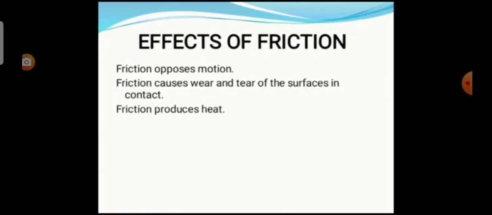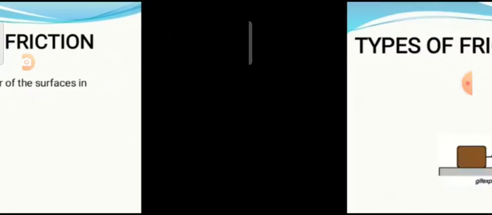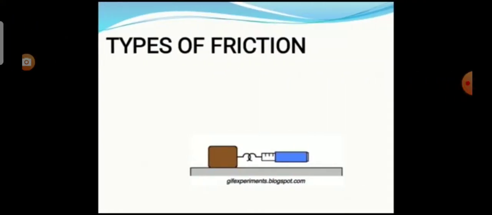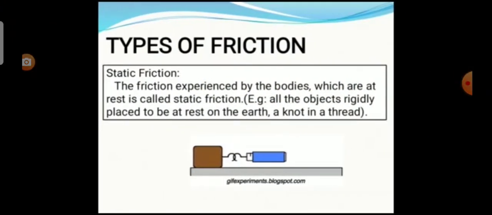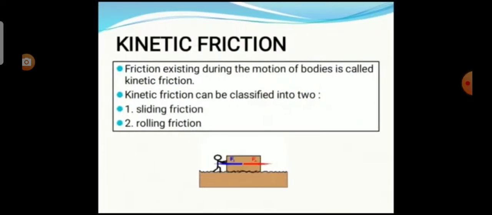Now we see about the effects of friction. There are three effects of friction. One is friction opposes motion. The next one is it causes wear and tear of the surfaces in contact. The last one is it produces heat. Now we see about the types of friction. There are two types of friction: one is static friction and the other one is kinetic friction.